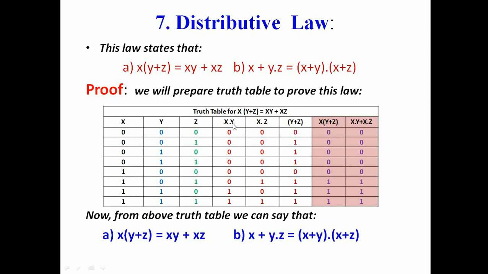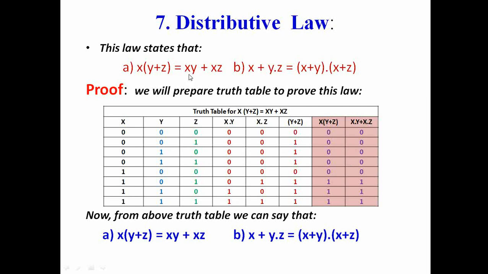Then we will calculate x dot y. Since we need x dot y, we also need x dot z, so we will get x dot z also. Then we need y plus z, we will calculate y plus z also. Then we need x dot (y plus z). This is your x, this is y plus z. We will multiply each row of these two columns, we get this.